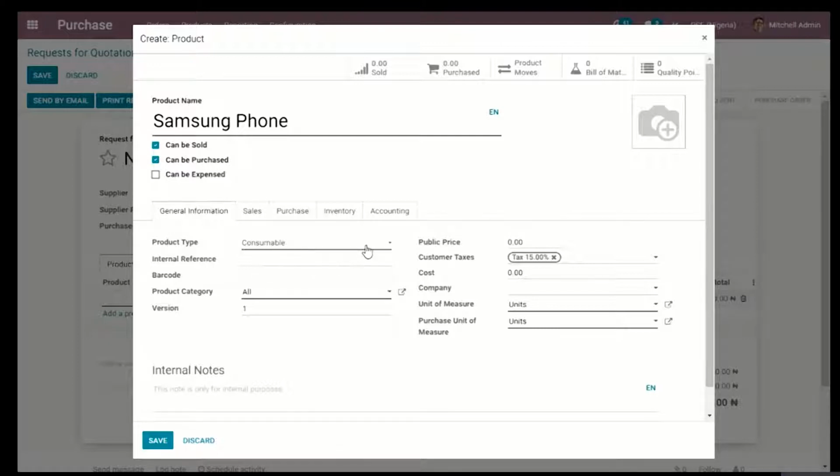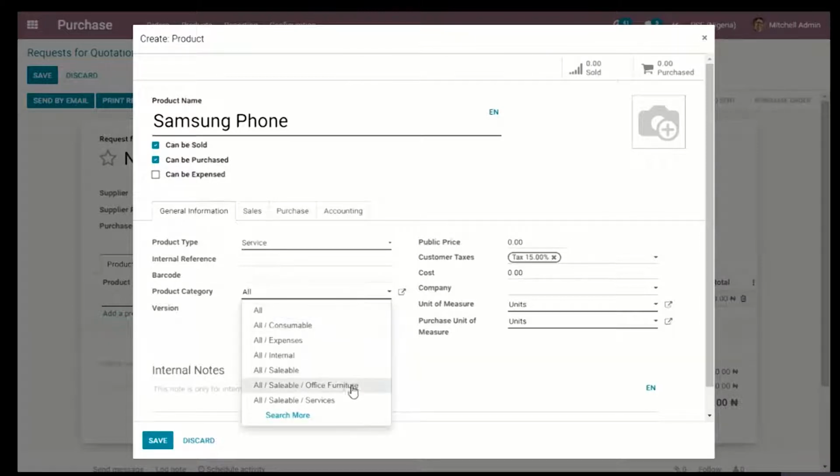For the product type, I think it's a storable product. It could be only expensing it for my own use, but for the sake of my business, I'm going to be storing it. Then for the product category, it's easy for us to categorize our products under consumables or expenses or saleable.